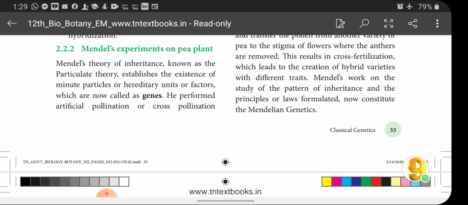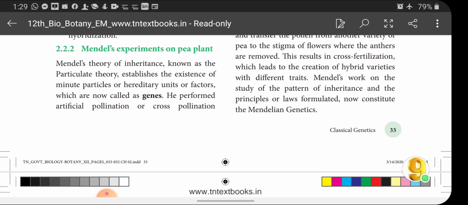Hybridization, you know very well, is the fusion of characters between two different species, and the young ones are called hybrids. Here Mendel did hybridization with the same species but different plants.